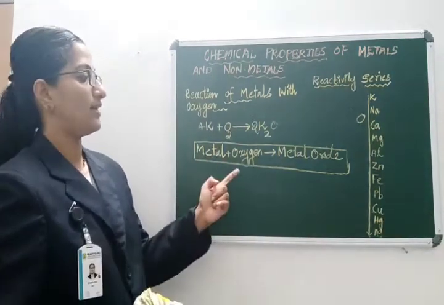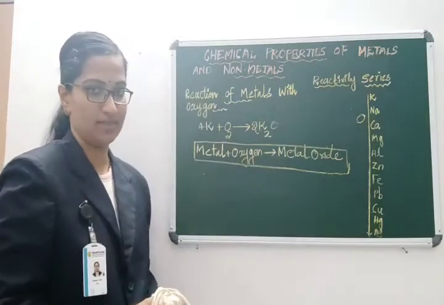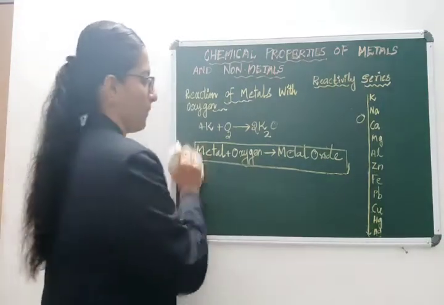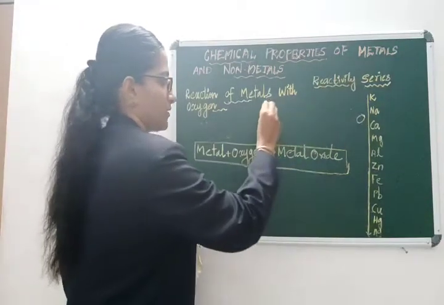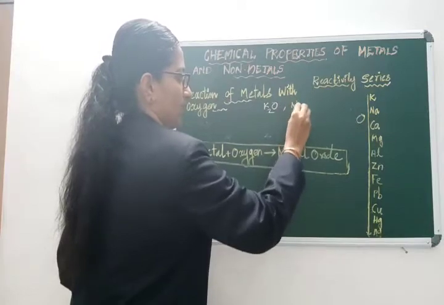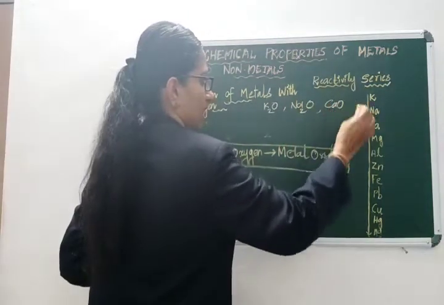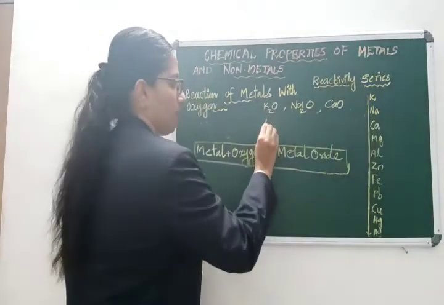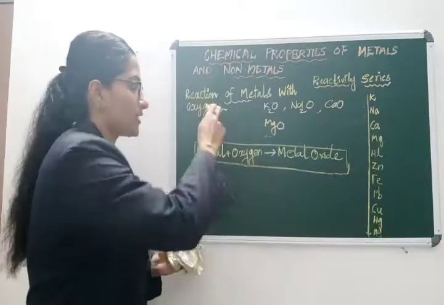Now let us see what is the nature of this metal oxide. You will get different metal oxides like potassium oxide, sodium oxide, calcium oxide, and magnesium oxide. The corresponding oxide you will get when the metal reacts with oxygen.